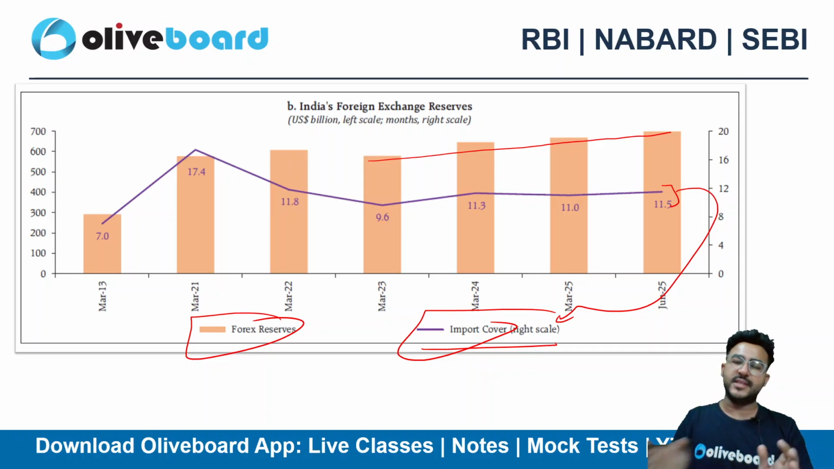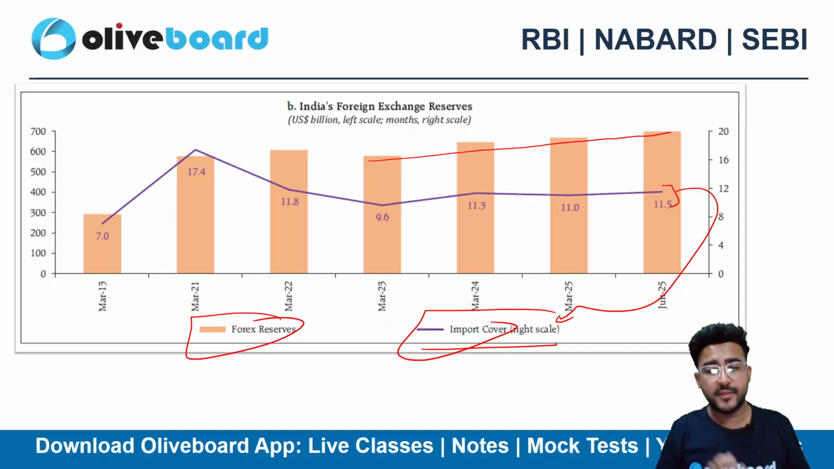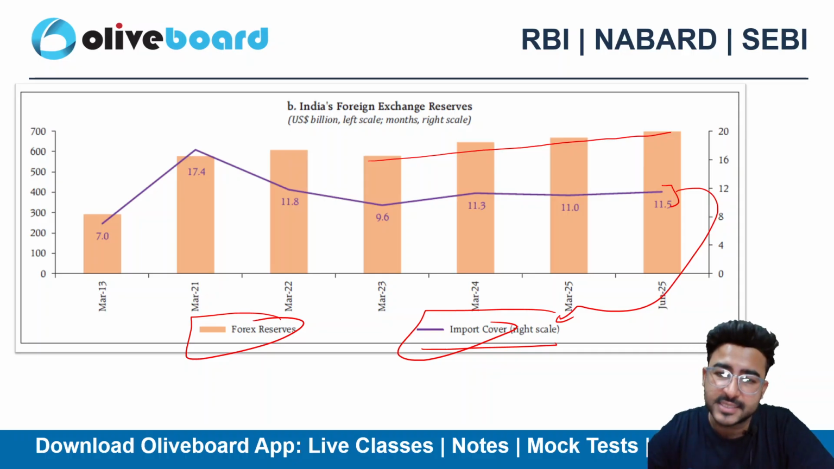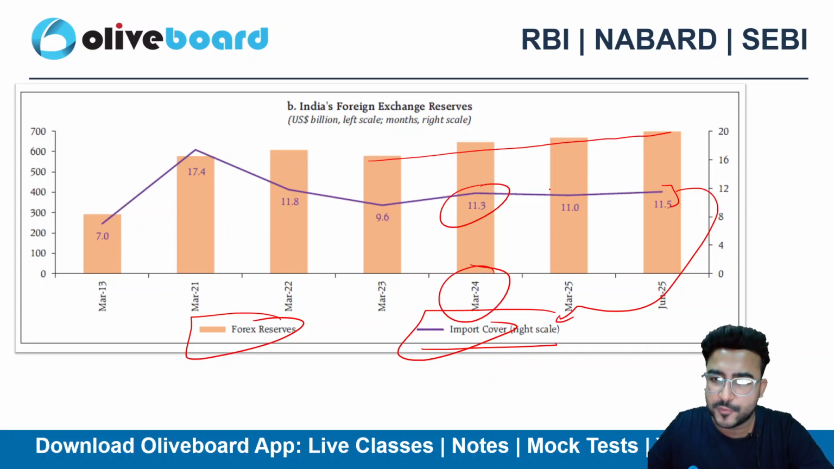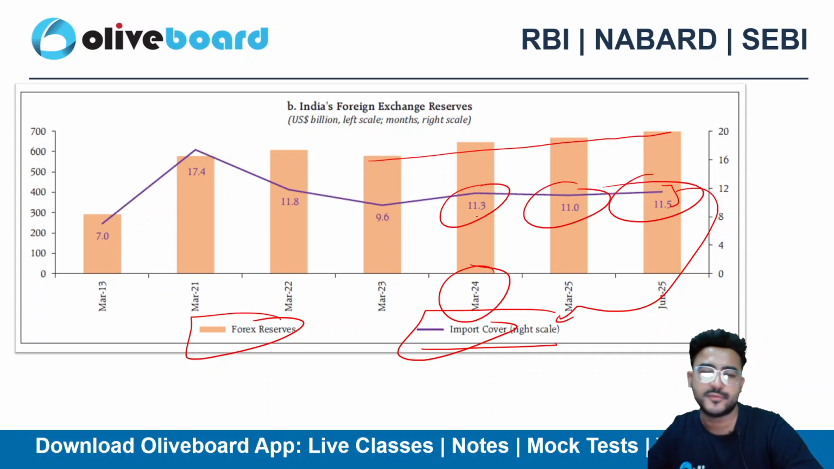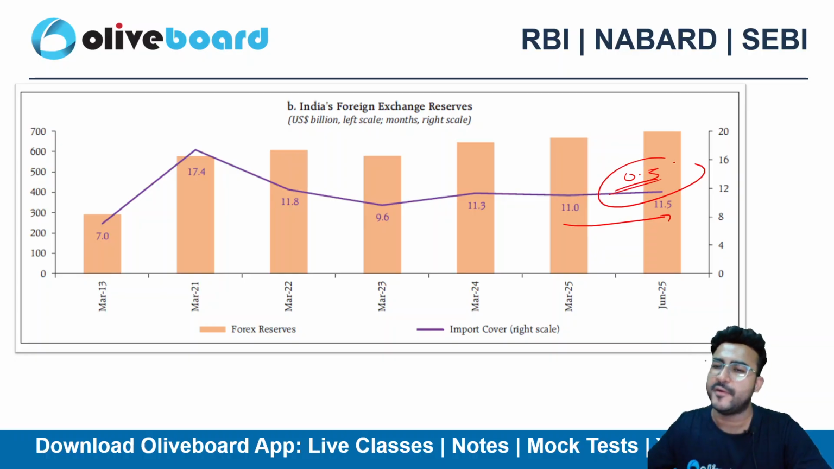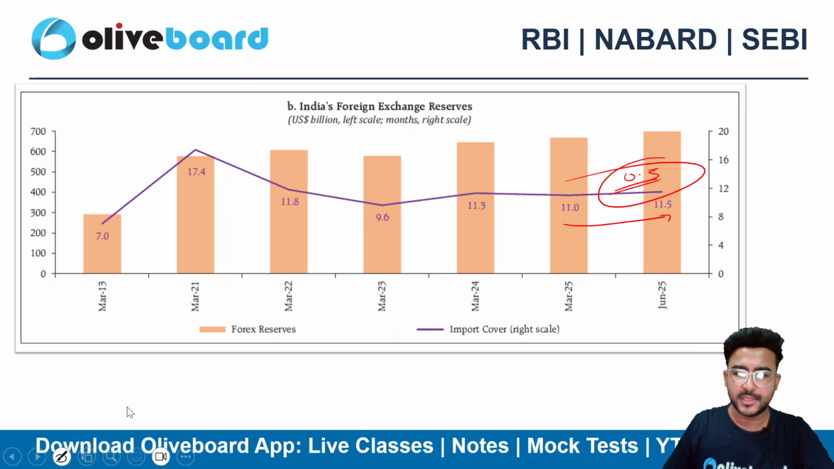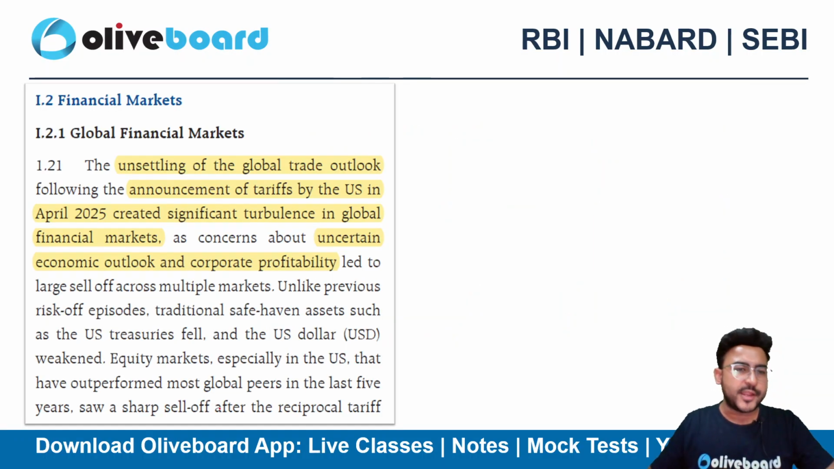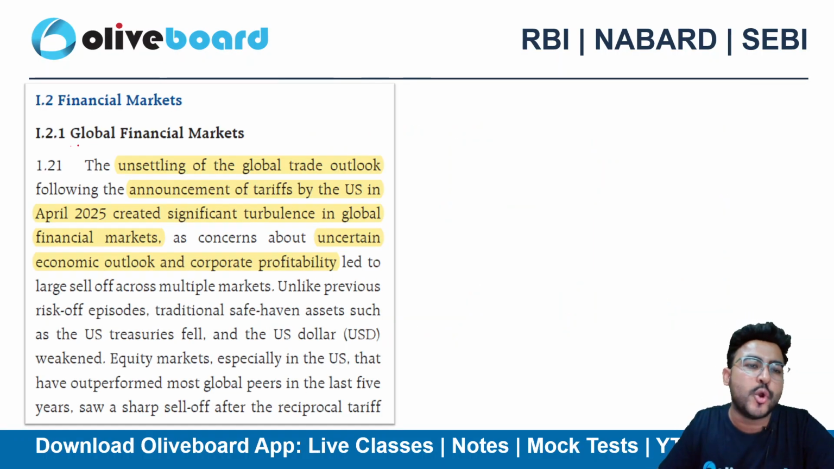From the previous few months in the finance current affairs series also, we have been discussing how many months of imports we can cover. So the answer is 11 months, right? From March 2024 we are able to cover 11 months of imports as of now. It's slightly on an uptrend as of now. There is a marginal increase of 0.5. Okay, 11.5 months.